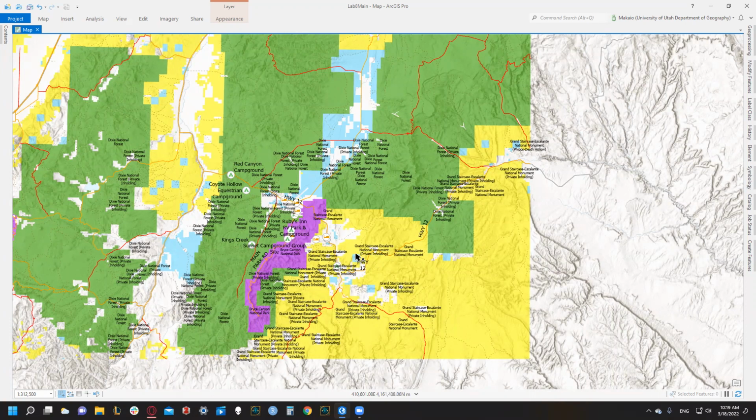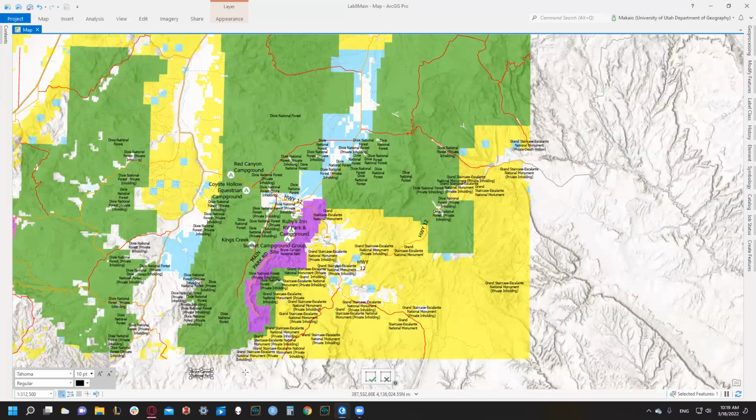I don't want to install any bad habits, but I really think that's the most efficient way, because then, I mean, we could save 1 or 2 of these and just have those be it instead. Okay, so we'll save these 2 Dixies. We'll save this Grand Escalante staircase, and we really want to save a Bryce Canyon right there. So then I'm actually going to select 2 of the Dixie, 1 of the Grand Staircase, 1 of Bryce Canyon, and then I'm just going to delete everything in here.